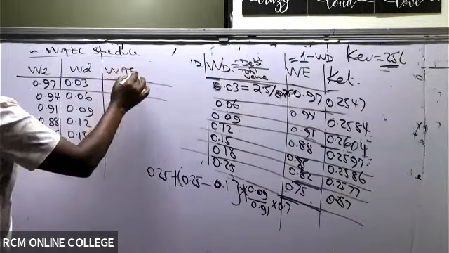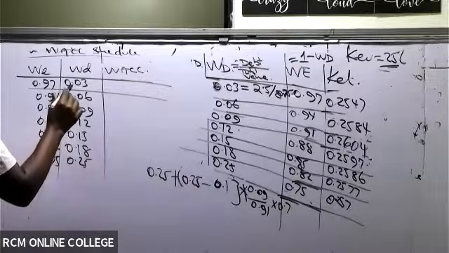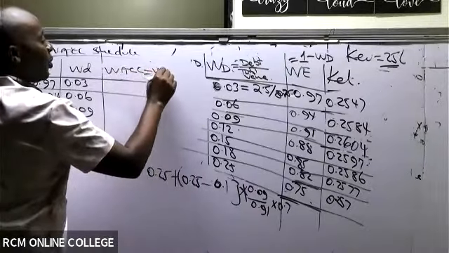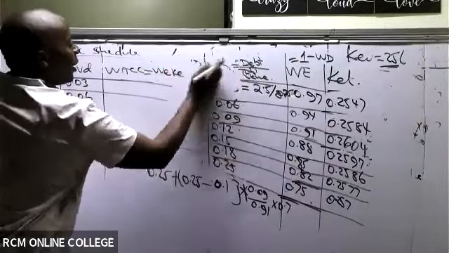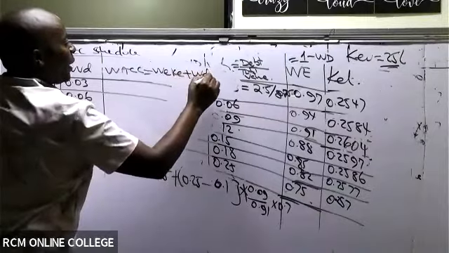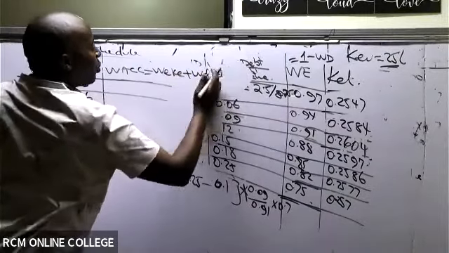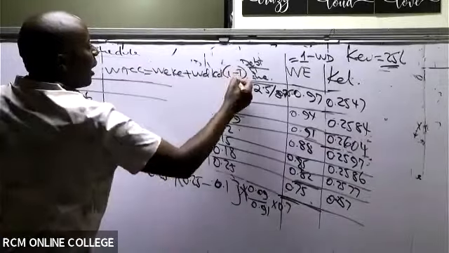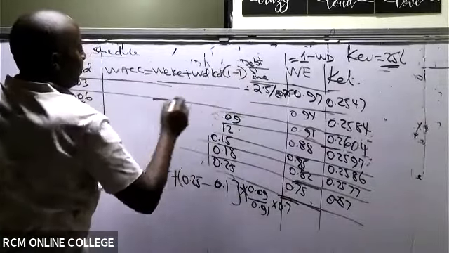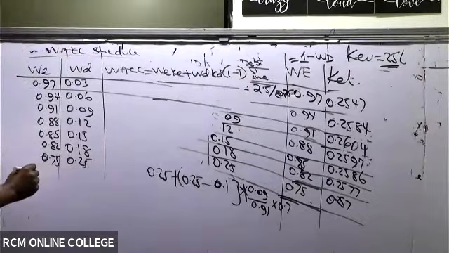Then now you can do the WACC here. So WACC, we know the formula. It is weight of equity times cost of equity, plus weight of debt times cost of debt. But this cost of debt must be after tax.